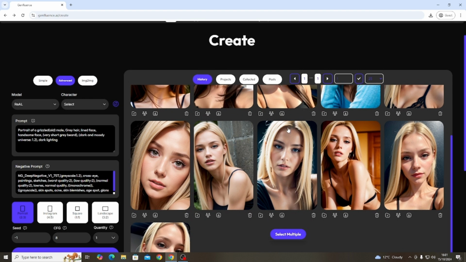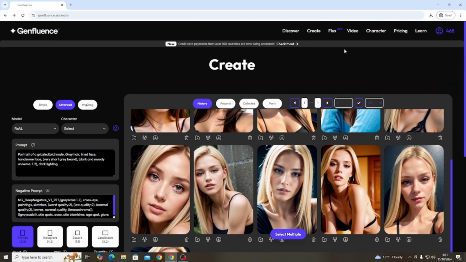You might want an Asian girl, you might want an African girl. It can literally be anything you want. Just try different things until you get a model that you think is attractive and other people will also find attractive. So after that, you literally just want to download it,